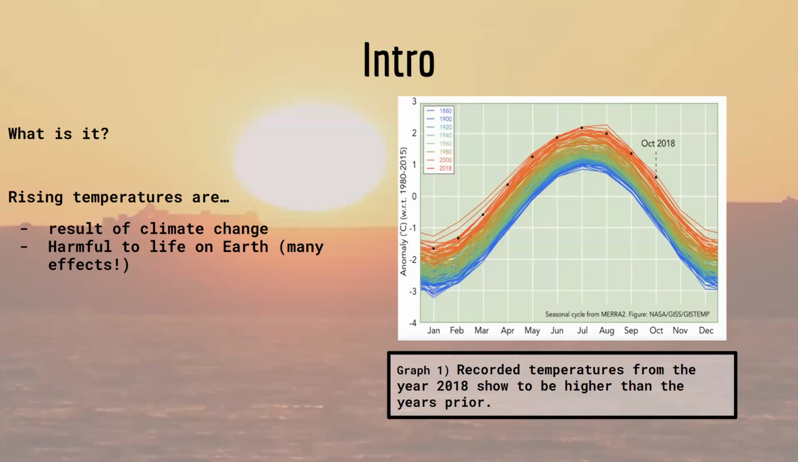In graph 1, we are presented with a graph showcasing the changes in temperature. We can see that the recorded temperatures from the year 2018 are shown to be much higher than the lowest year presented, which is the year 1880. The color lines represent the years, and the dots indicate the months.